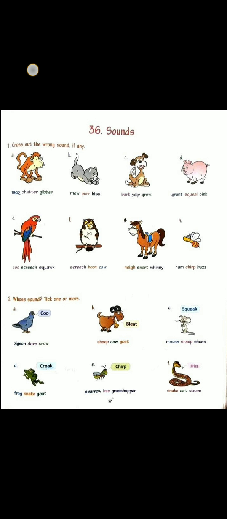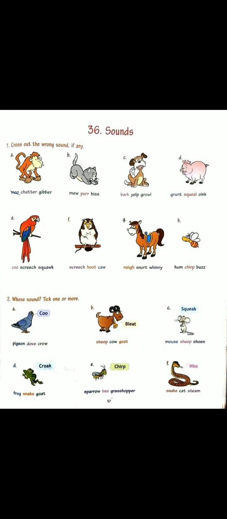Now croak. Three options are frog, snake, goat. Yes, the frog croaks. But the snake and goat do not croak. Snake makes his sound and goat makes bleat sound. Okay? So only the first option, that is frog, is right. Tick there.